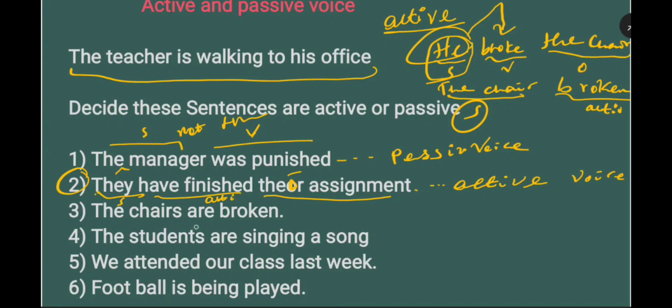And the chairs are broken. Who broke it? We don't know. Therefore, the chairs is what? The subject. And are broken is the action. Therefore, we can say this is the passive form. Because the subject, the chairs, is not doing the action of breaking.